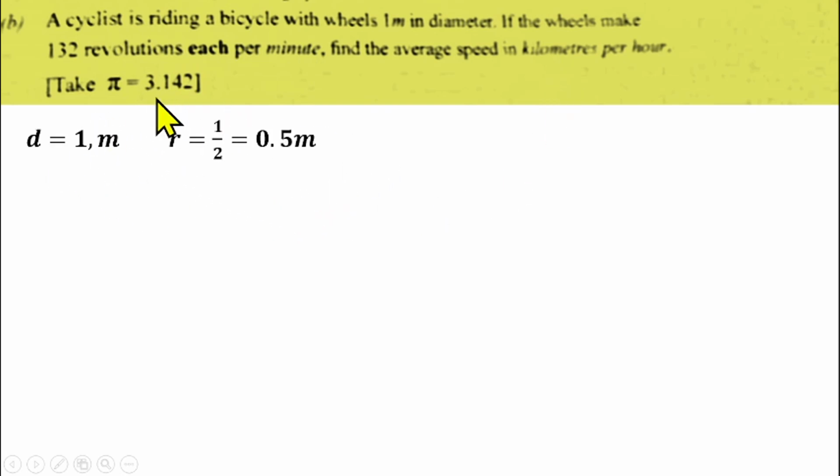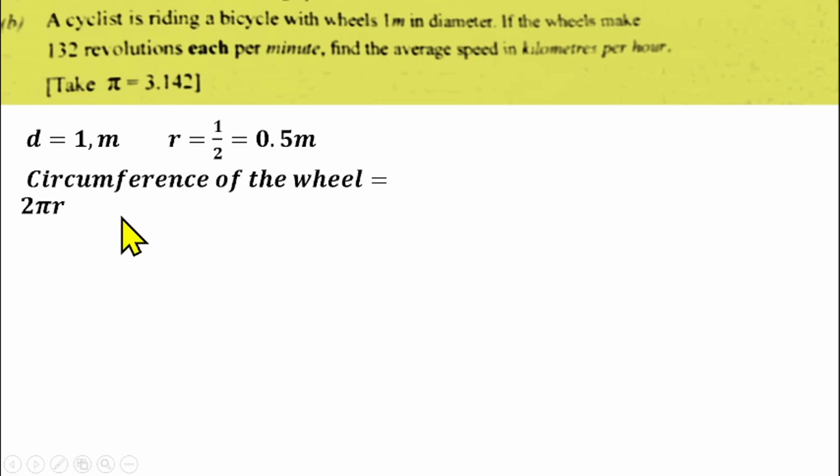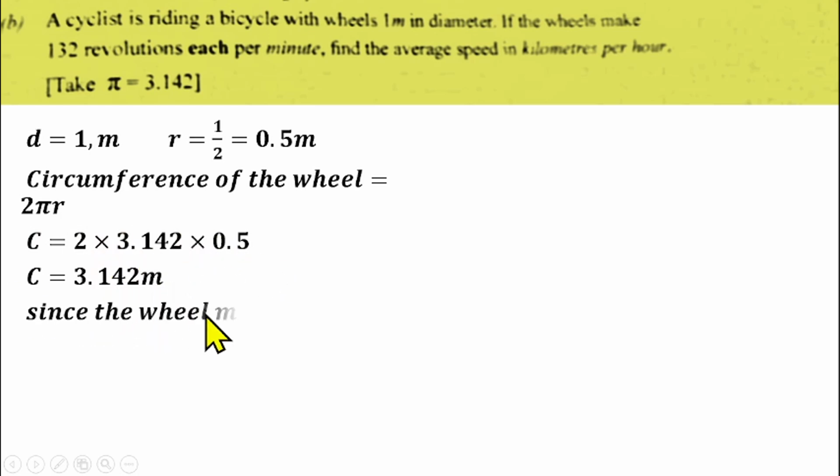So the diameter of the wheel is 1 meter. Then that means the radius will be 1/2, which is 0.5 meters. Then from there, we can find the circumference of the wheel, because the wheel is circular in shape. That will give us 2 pi r. So if you substitute that, then the circumference will be 2 times pi, which is 3.142, times 0.5, which is the radius. That will give us 3.142 meters as the circumference of the wheel.